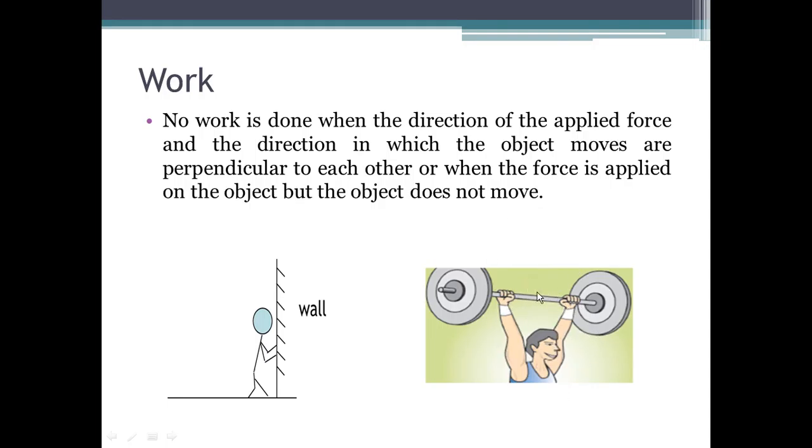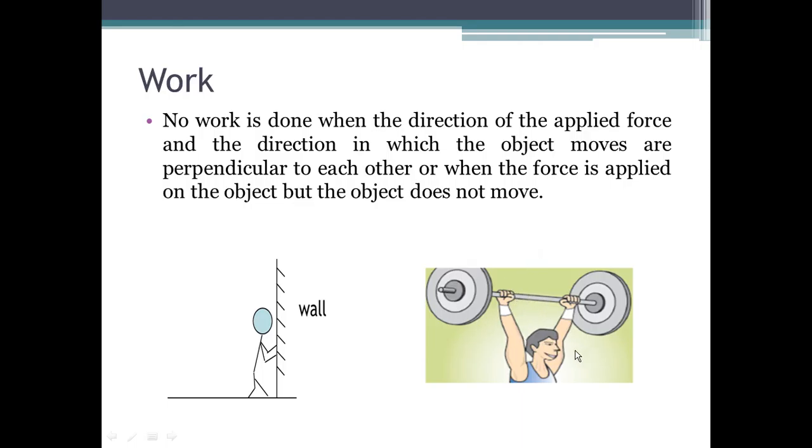Now, considering the upward force, in this illustration, the upward force is just enough to support the weight of the barbell, which is downwards, but this force is not actually successful in moving the barbell further upwards. So therefore, there is no distance.